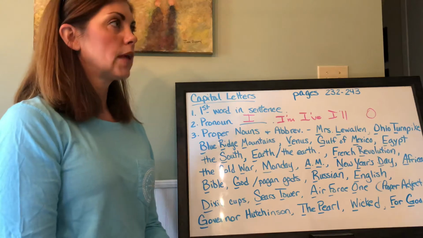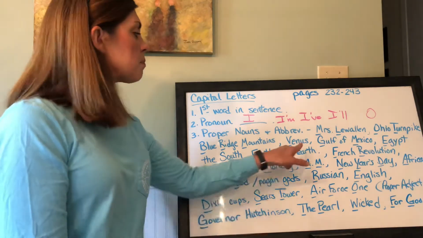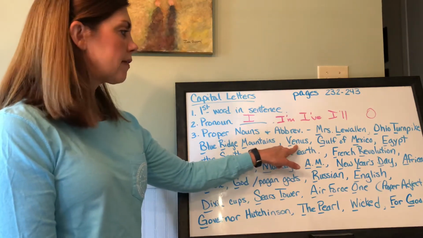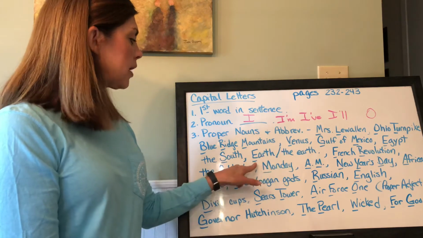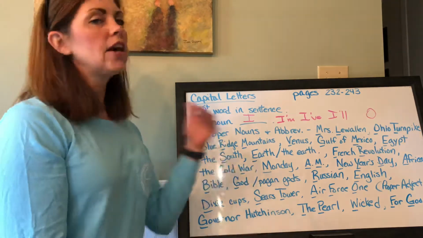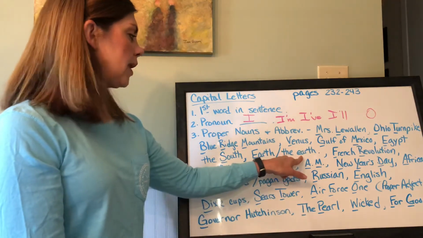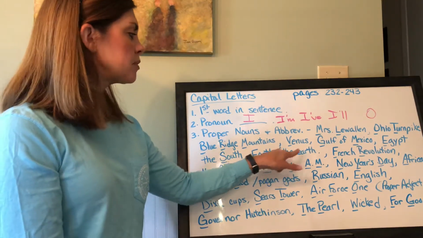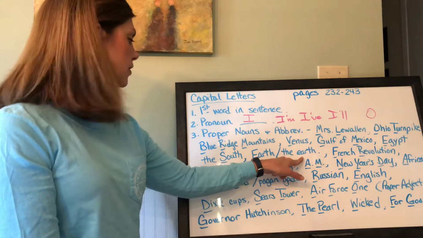Rivers, areas. Planets, you capitalize all the planets like Venus. You even capitalize Earth if you're referring to Earth as the planet. But if you're talking about the Earth, you do not capitalize it. So the rule is if the comes before Earth, you do not capitalize Earth.